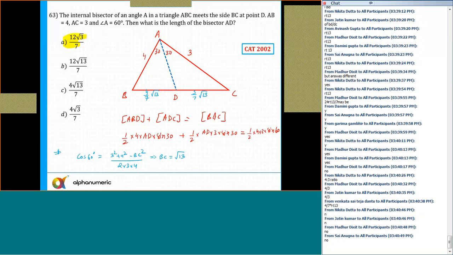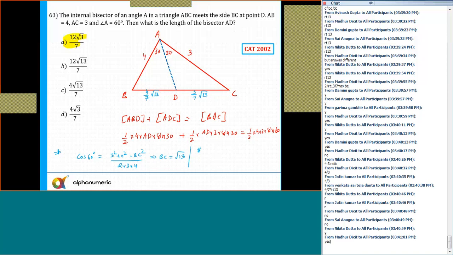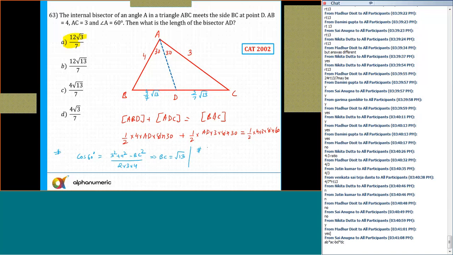Now after that I need to find out the AD. If you want to find out the AD, after this step, how are you going to find it? There is one more theorem I told you related to the angle bisector. That's a mixture of Stewart's theorem and the angle bisector theorem. By combining these two, what was that result? Can anyone tell me? By that you can find out the length AD directly. So that is AB into AC minus BD into BC.